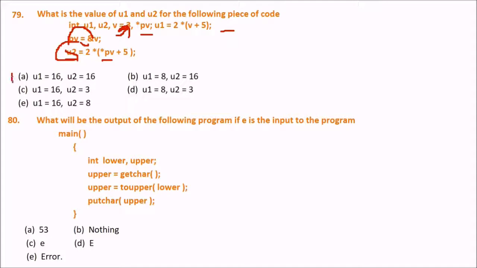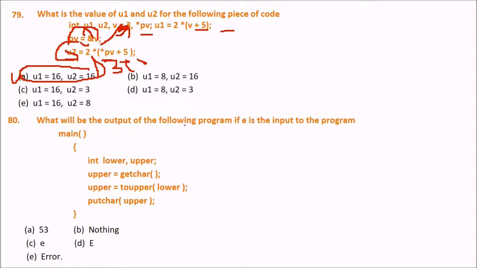The answer is A. Why? u1 is 2 into v plus 5. What is v? 3. So 3 plus 5 is 8, 8 into 2 is 16. So u1 will be 16. What will be u2? u2 will be 2 into star pv plus 5, and star pv is nothing but the address of v pointing to 3. This is 3 plus 5, 8, 8 into 2 is 16. So both will be 16.